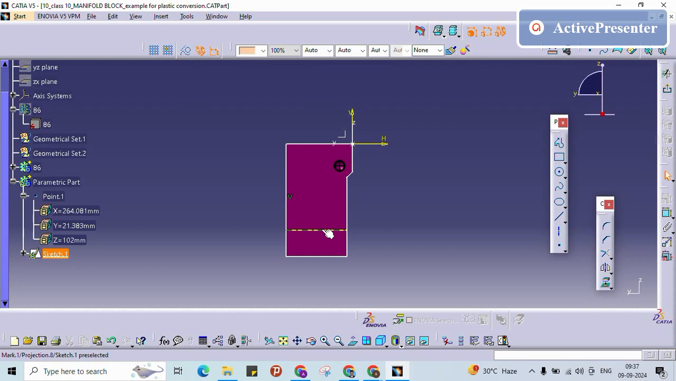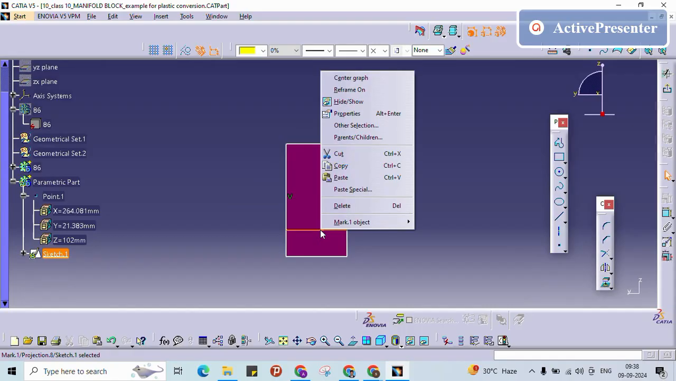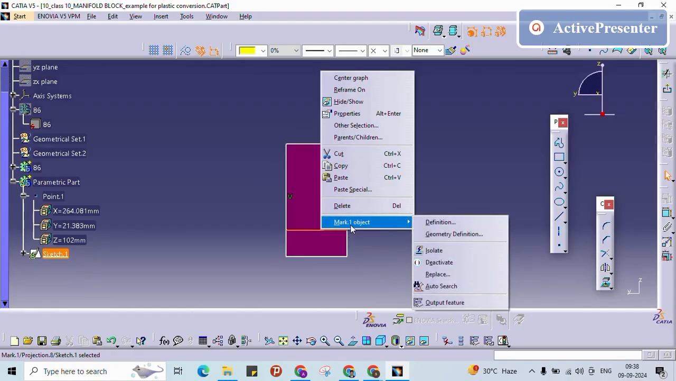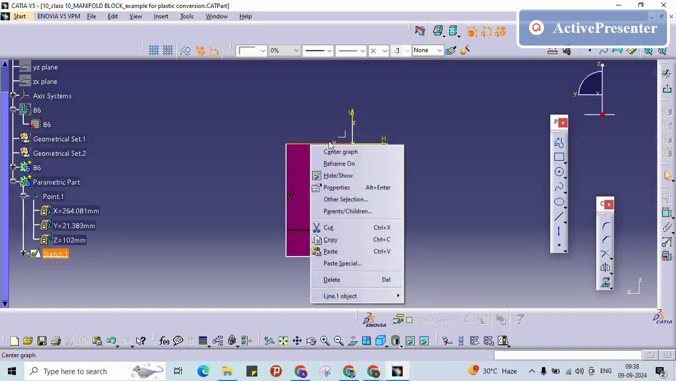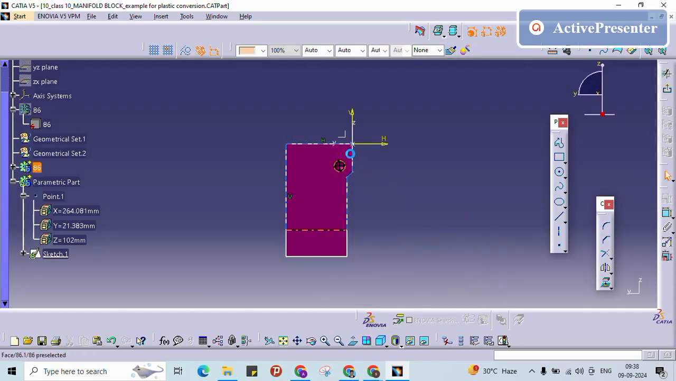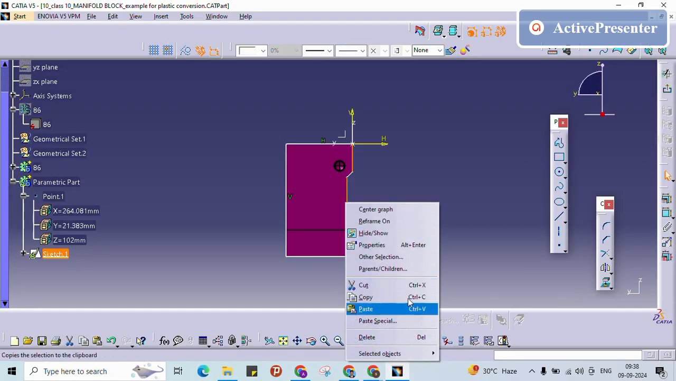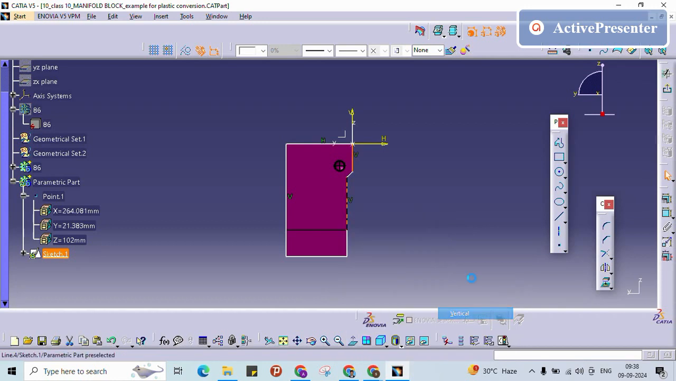I want to break the link between this dump part and my new part. So right click, mark object, and inside that you will have the isolate. If you give isolate, it will change to white color. Then I need to give the properties of this line. This line is a horizontal line, so I am going to give a horizontal constraint. This one is vertical, this one is vertical. These two lines I am giving vertical.